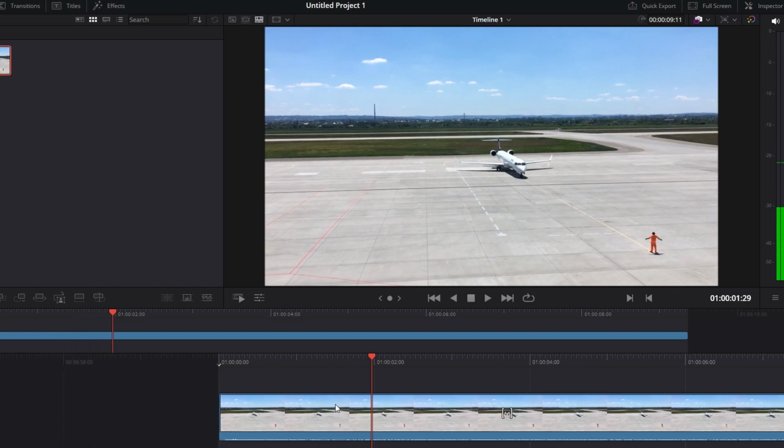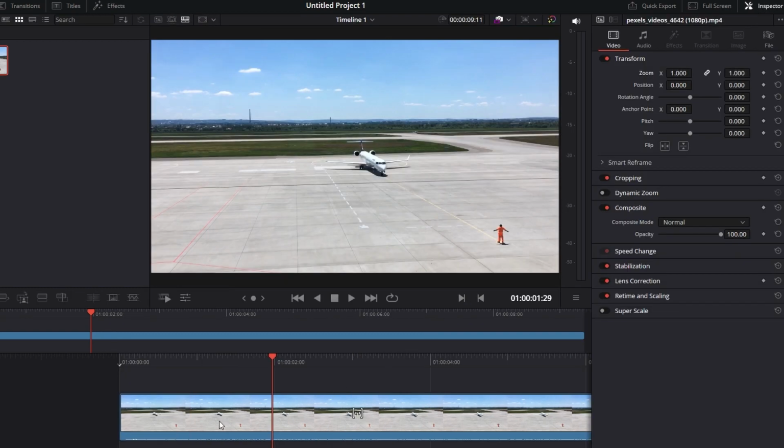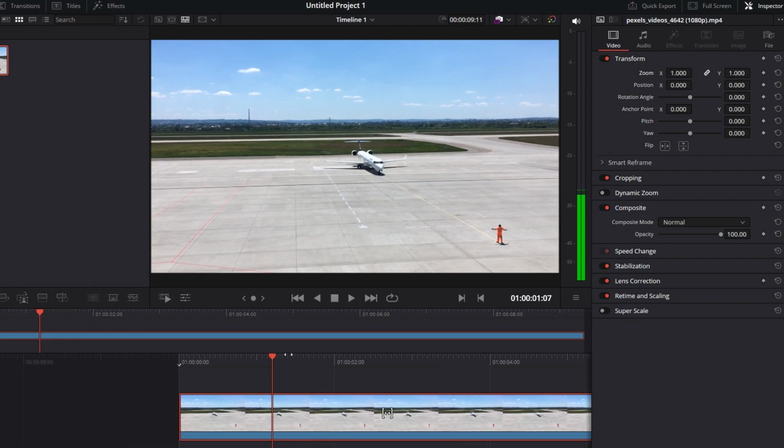First, open the Inspector tab. This can be found on the top right side of the interface. Click on the clip in the timeline for which you want to add keyframes. Move the playhead to the point in the timeline where you want to start the zoom effect.